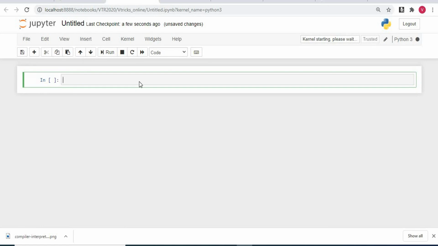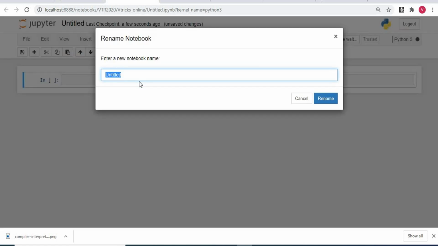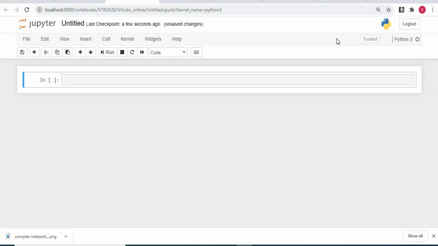You can rename it, you can click Untitled, you can give whatever name you want for your reference. Next time if you want to open, you can just open the Jupyter notebook, go to the particular folder, go to the particular file and you can start running accordingly. Okay, this is all about how to open the Jupyter notebook, how to open the new folder and how to open the new file and how to rename it accordingly.